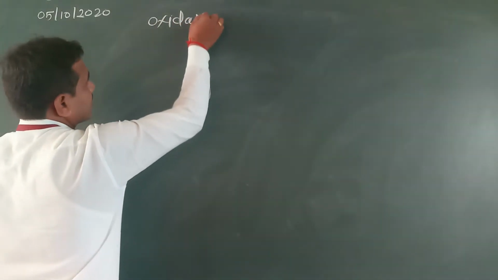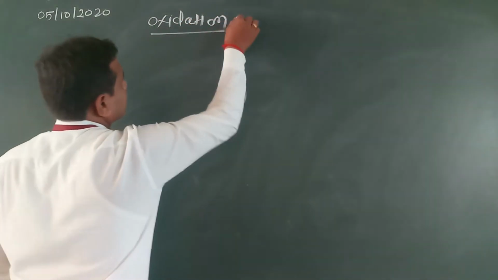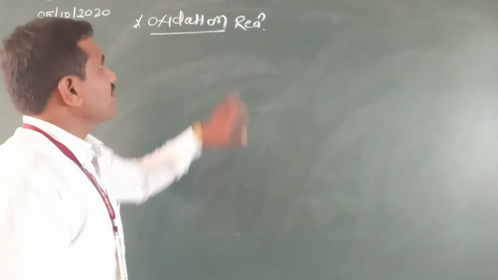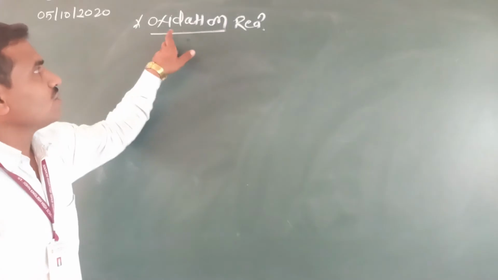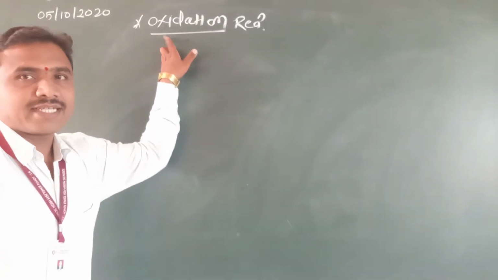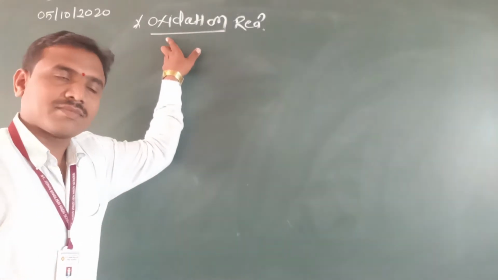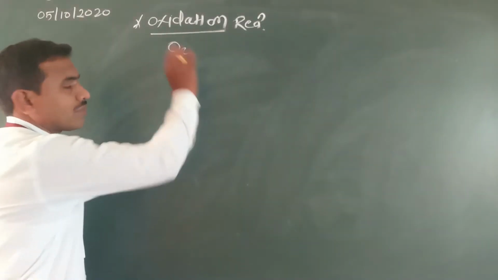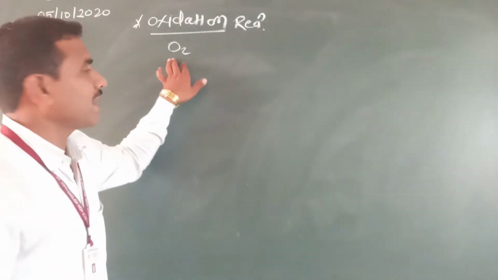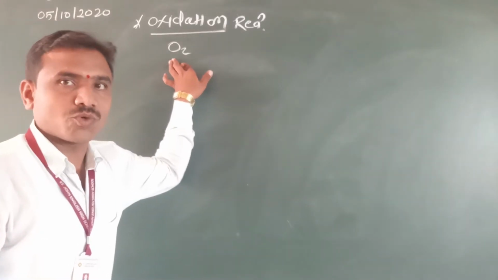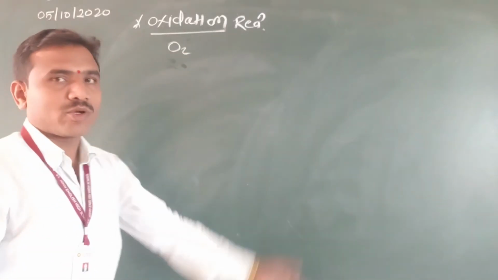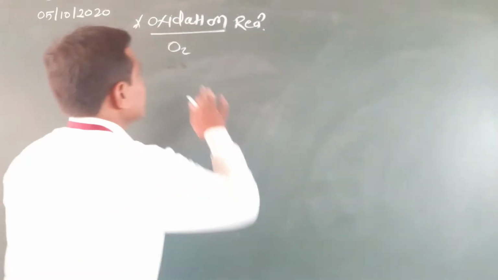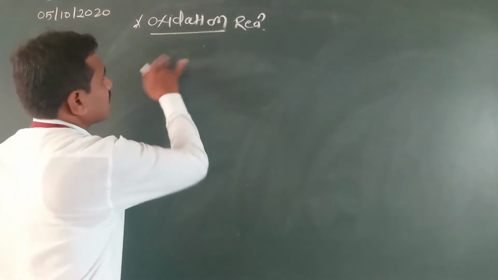Today we are going to discuss the oxidation reaction. So what is meant by oxidation? Now this word indicates that the reaction is related with oxygen. Exactly, it is correct. So what is oxygen? The symbol of oxygen is O and the molecular formula of oxygen is O2 because it is a diatomic molecule, and this oxygen exists in the atmosphere in the form of diatoms. See here. So what is meant by oxidation?